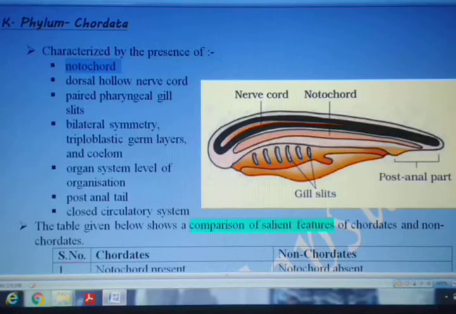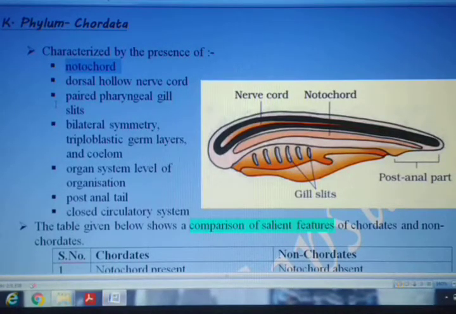Now, the organisms classified under the phylum Chordata are characterized by some distinct features. The first one is the presence of notochord, which is present in the members of Chordata.